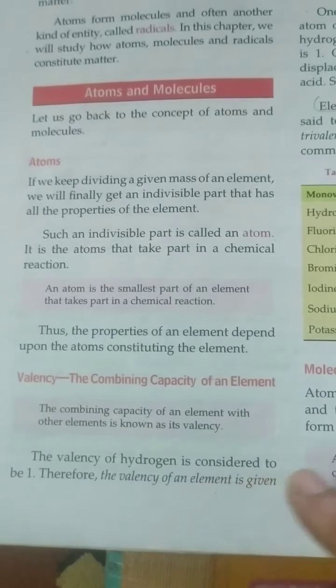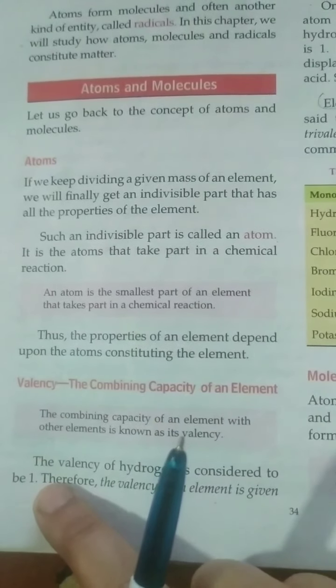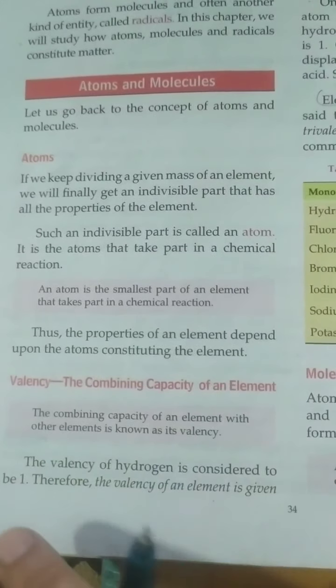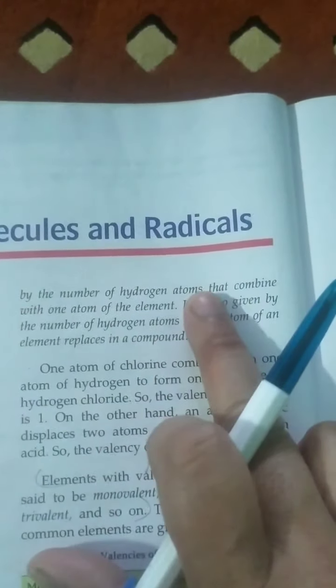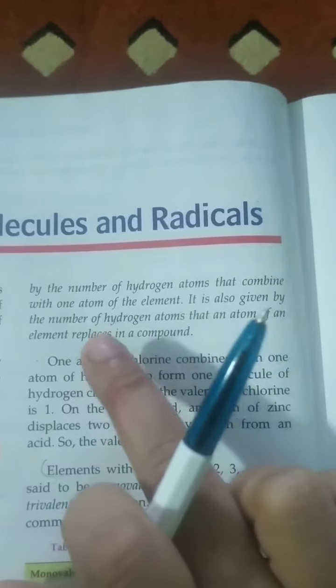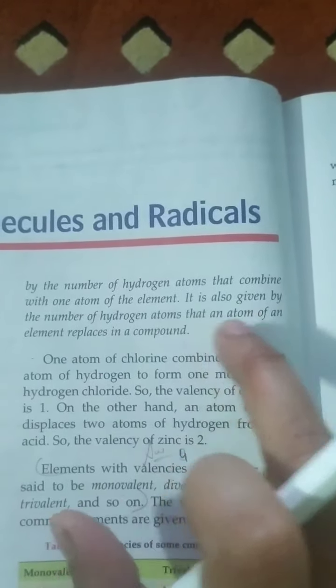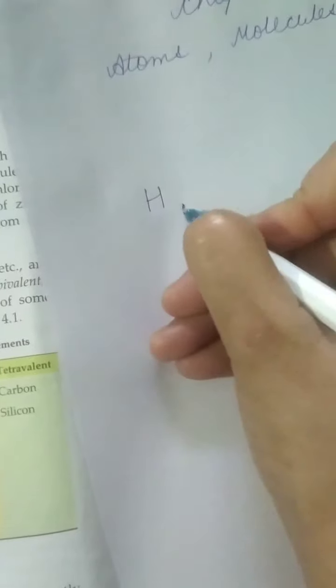The valency of hydrogen is considered to be 1. You know the periodic table. In the periodic table, hydrogen is the first element, which has the valency considered to be 1. Therefore, the valency of an element is given by the number of hydrogen atoms that combine with one atom of the element. It is also given by the number of hydrogen atoms that an atom of an element replaces in a compound. For example, this is hydrogen, so its valency is 1.